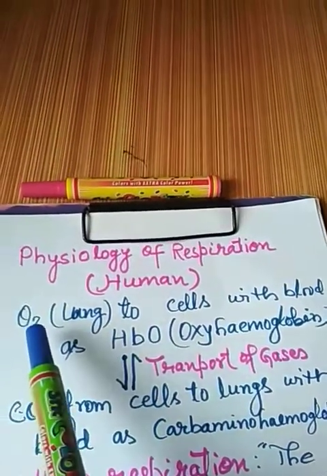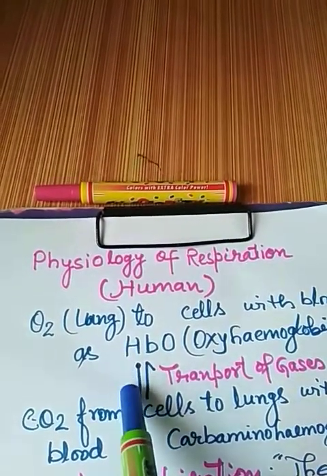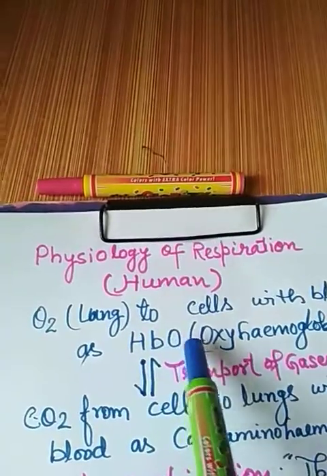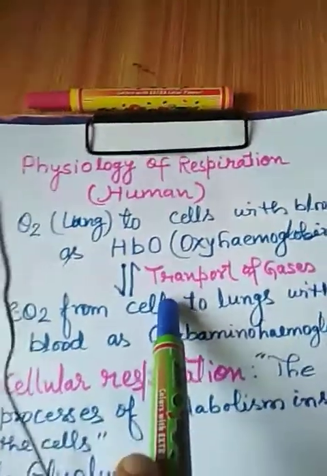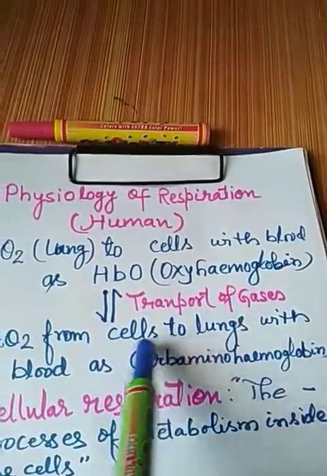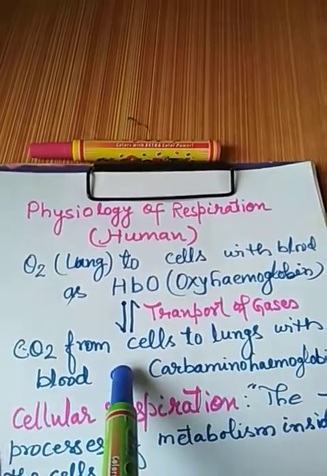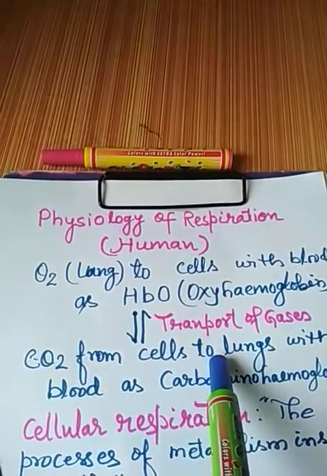And from the lungs, this oxygen is coming to the different cells of the body as HbO. So this hemoglobin plays an important role in the transportation of gases like oxygen and carbon dioxide. So this is the first part of the physiology, that is how oxygen and carbon dioxide get transported in the human body.